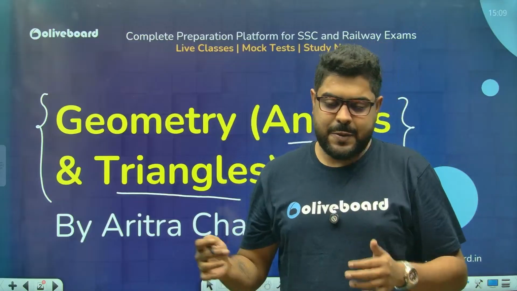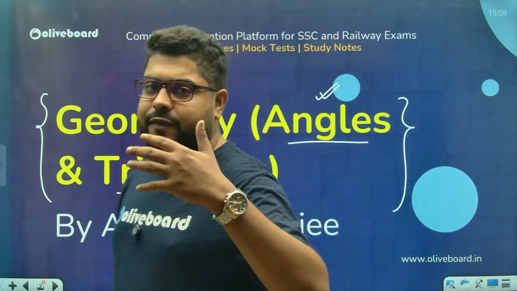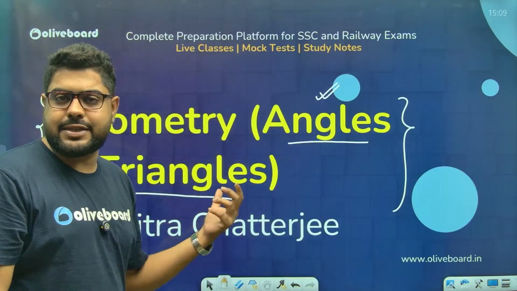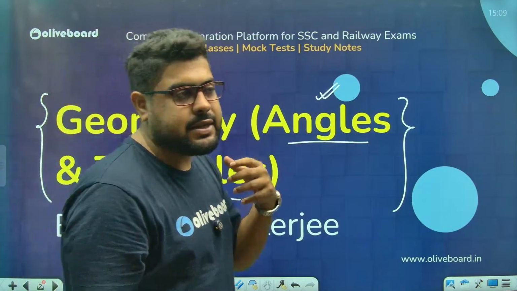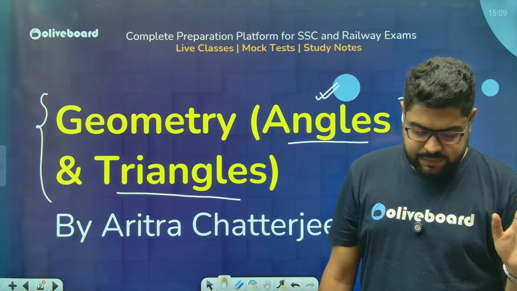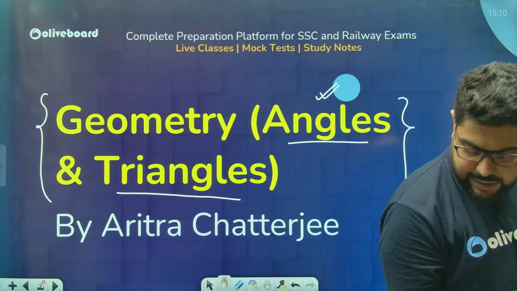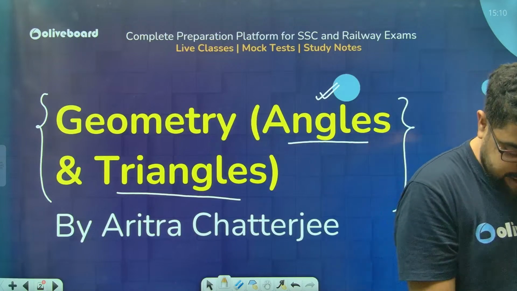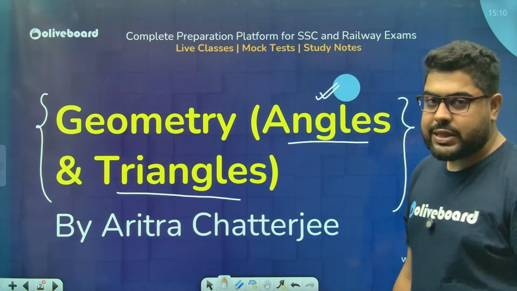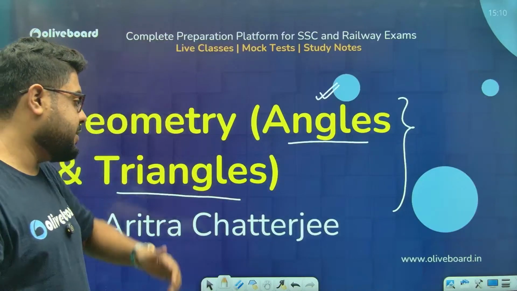So what they do is they merge these things. They put the concept of angle in a triangle question, or maybe a circle question, or maybe a quadrilateral question. So they will merge these things. That is something you need to be aware of, because it happens in CGL on a regular basis.